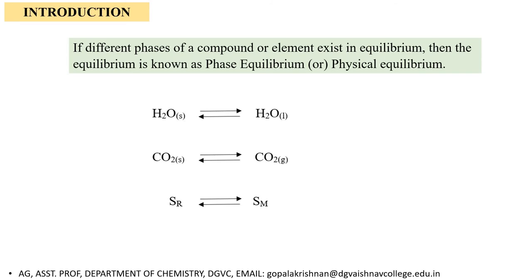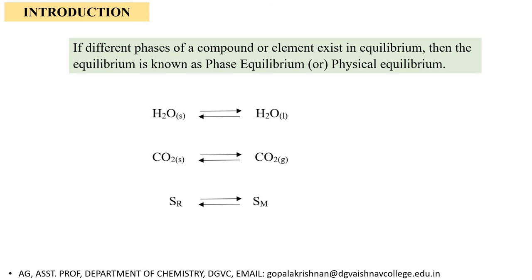What is meant by phase equilibrium, also called physical equilibrium? If different phases of a compound or element exist in equilibrium, then the equilibrium is known as phase equilibrium or physical equilibrium. What is meant by different phases? Different phases means solid phase, liquid phase, gas phase, like that. If different phases of a compound exist in equilibrium, then that equilibrium is called phase equilibrium.